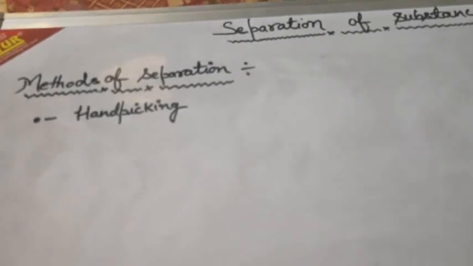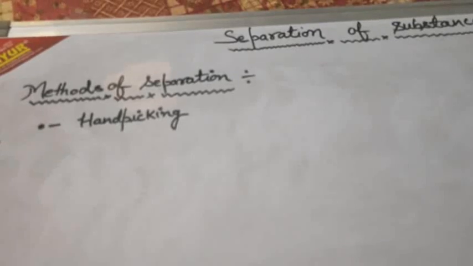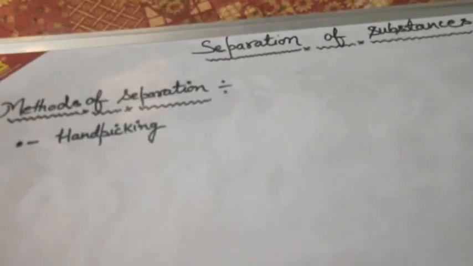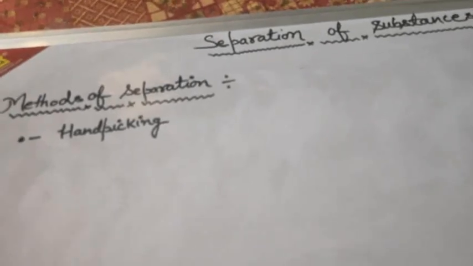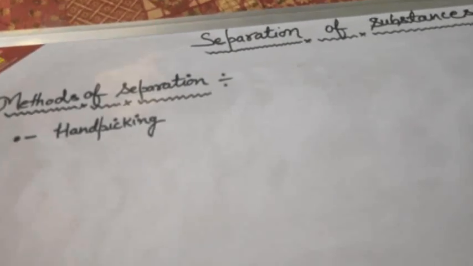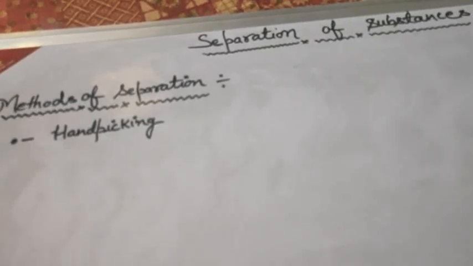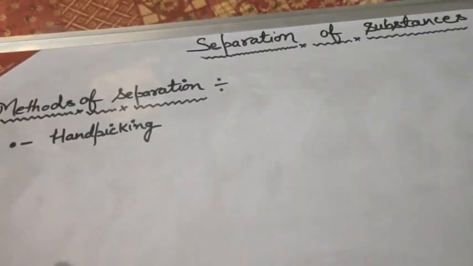So in this video we are going to discuss the methods of separation. Now there can be many types of mixture. You can talk about a mixture of salt and water, a mixture of sugar and water, a mixture of rice grains and pebbles, and so many mixtures you can think of.